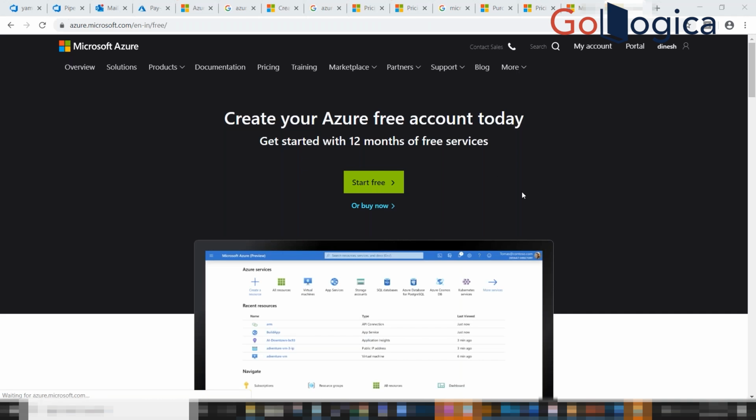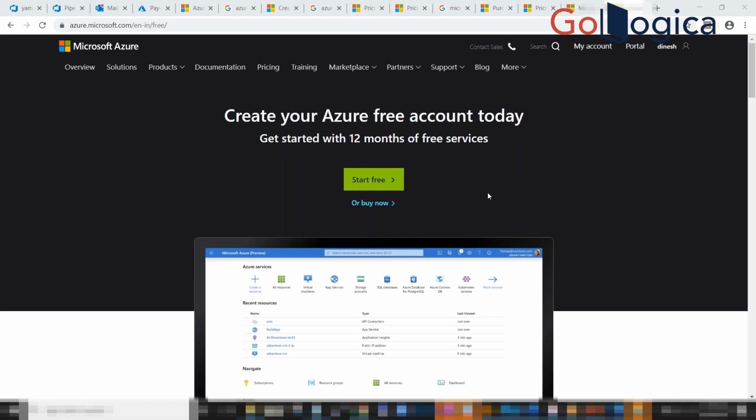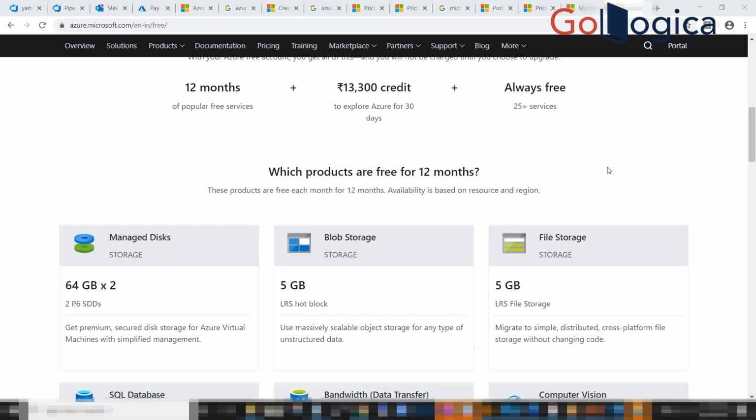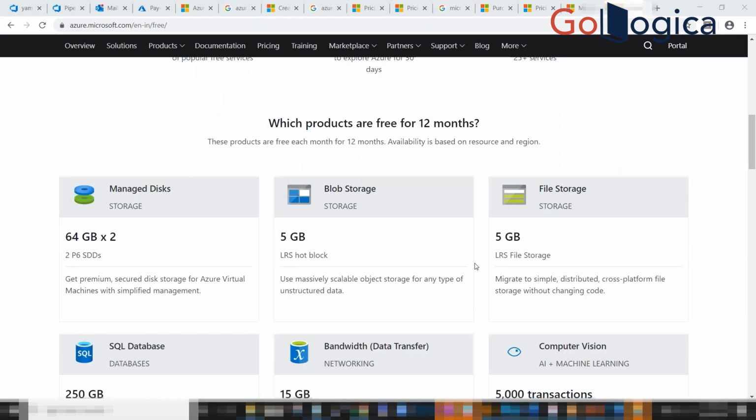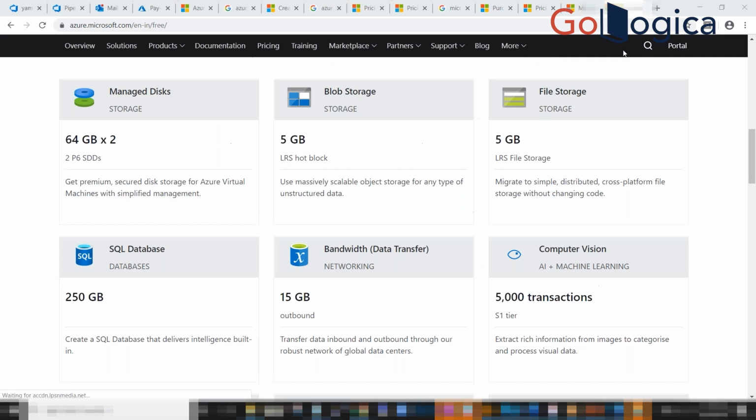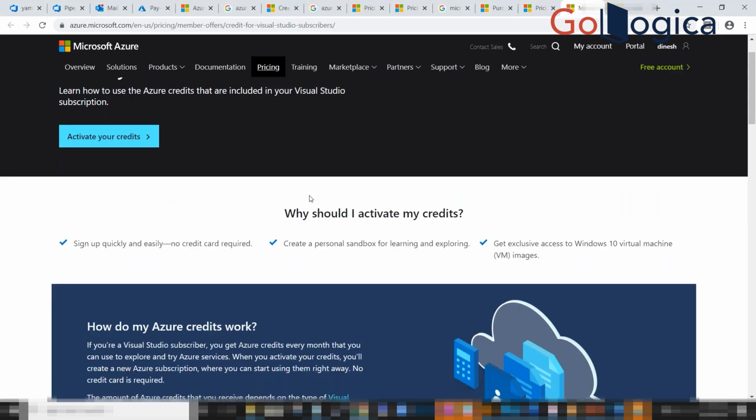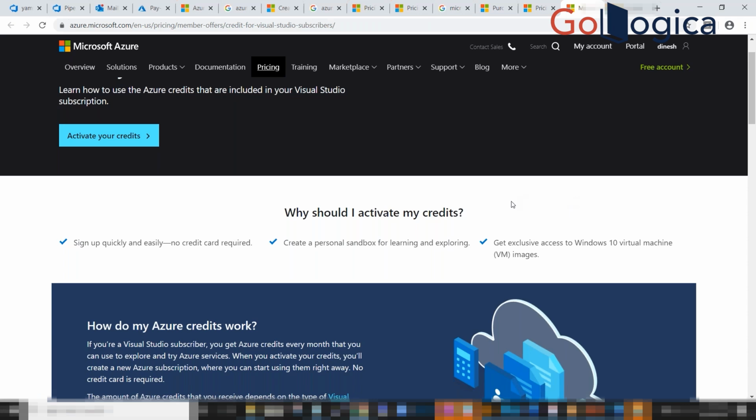Here they have given end-to-end details, for each resource, what things are free and what things are available. Like that, they give out a list. Once you are fine with those features, we can activate your account with these credit points.